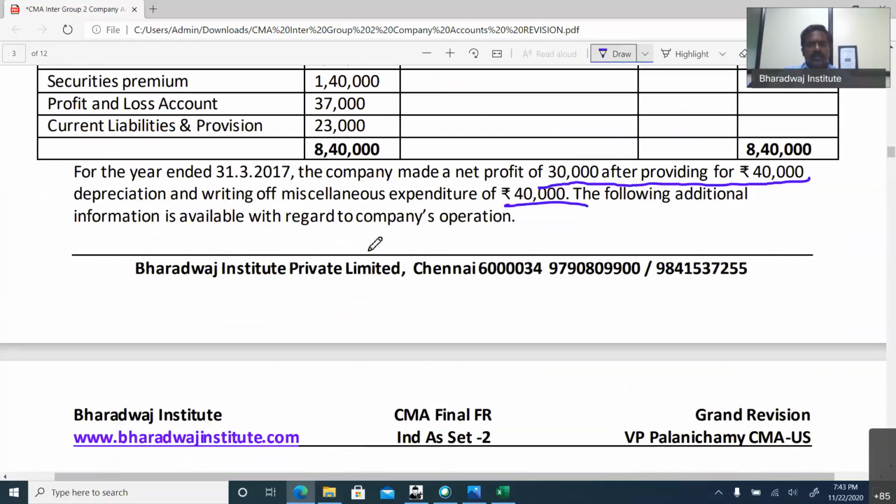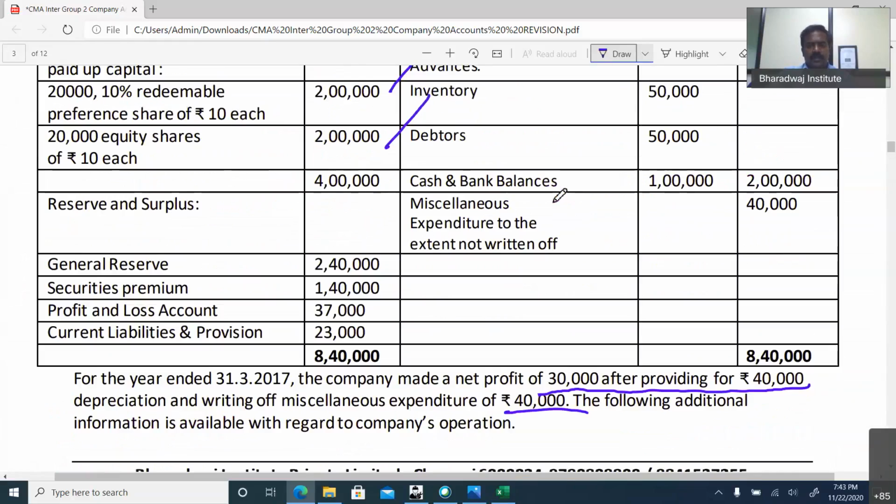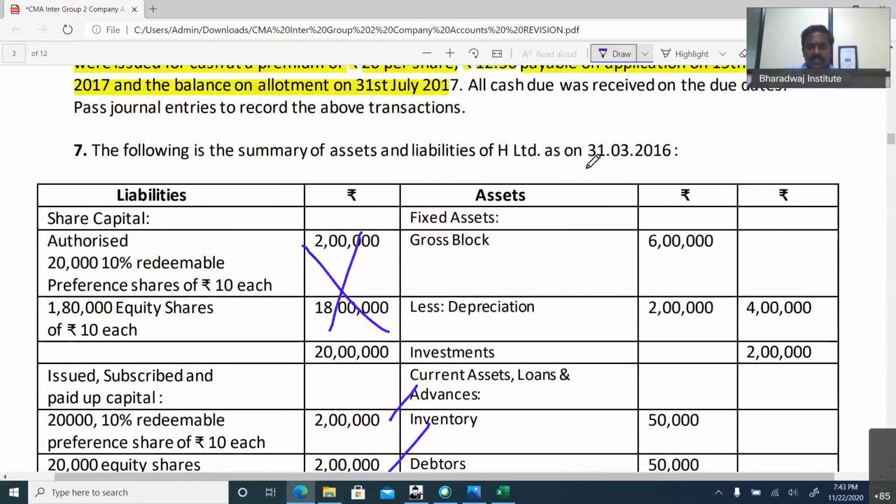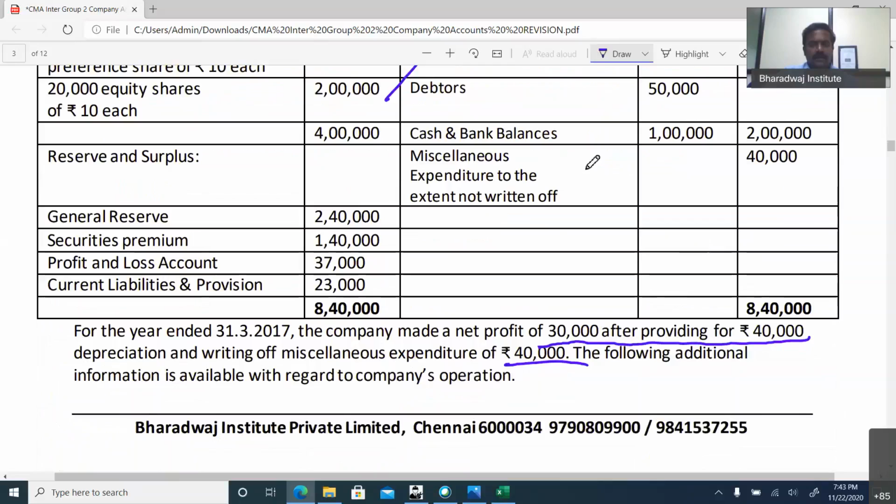For this, we need to work out cash and bank balance. The balance sheet is given on 31st March 2016, but redemption takes place after 1 year. So we need to work out what is the cash balance on this date. This cash balance is at the beginning of the year.